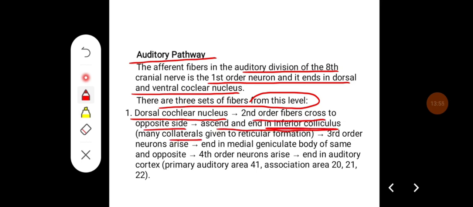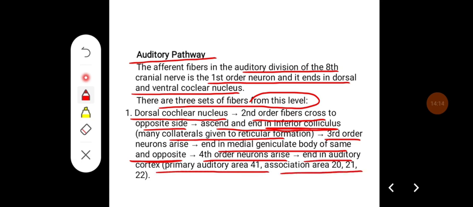There will be many collaterals given to the reticular formation. From here, third order neurons arise and they end in the medial geniculate body of the same and also of the opposite side. From here, fourth order neurons arise, they end in the auditory cortex, that is primary auditory area 41, association area 20, 21 and 22.